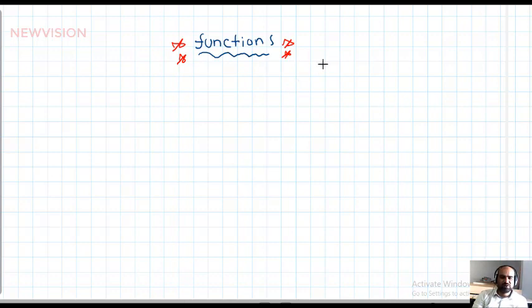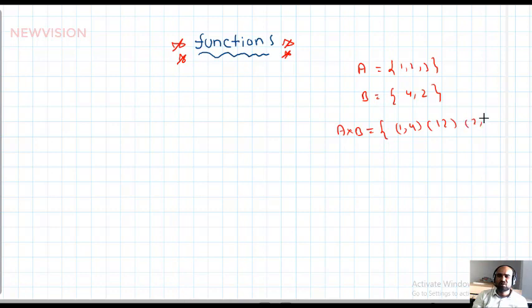The concept of relations is already completed. The definition of a relation is: every subset of the Cartesian product of two sets is called a relation from the first set to the second set. For example, A and B are two sets. A is given as {1, 2, 3}, and B is given as {4, 2}. Now you can write A cross B, containing 6 elements: (1,4), (1,2), (2,4), (2,2), (3,4) and (3,2). Take any subset of A cross B, and that is said to be a relation from A to B.